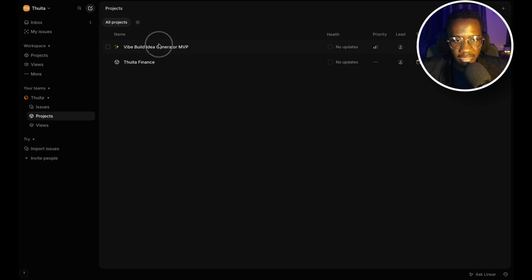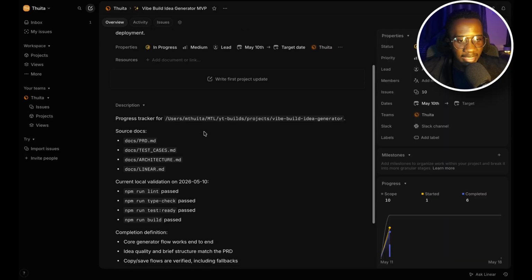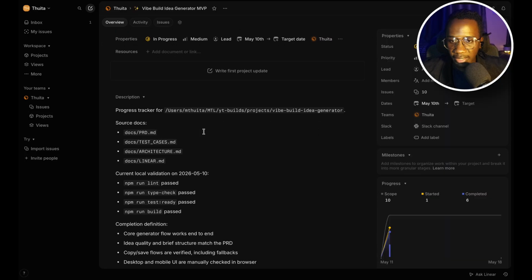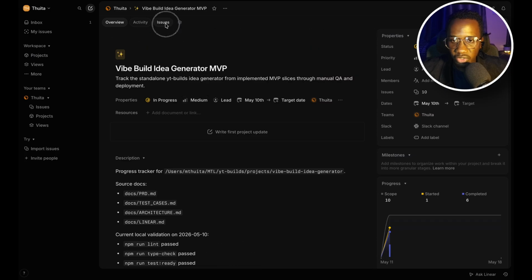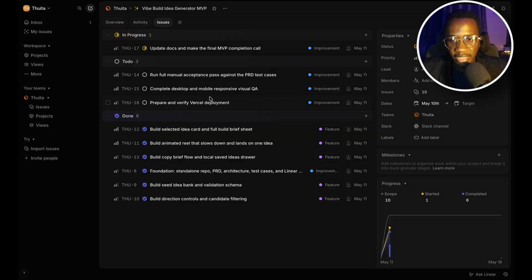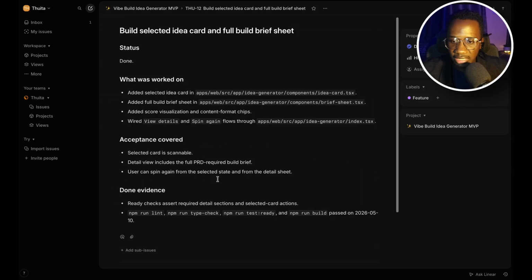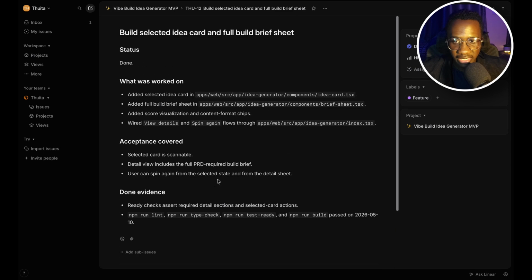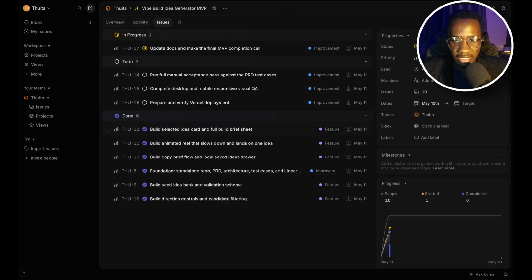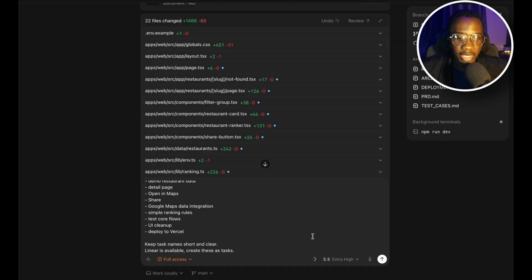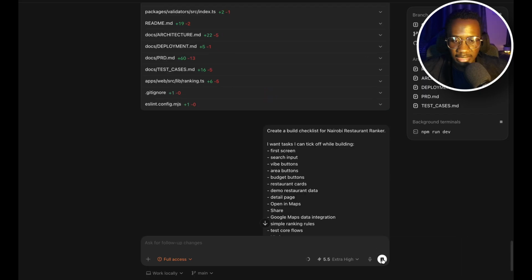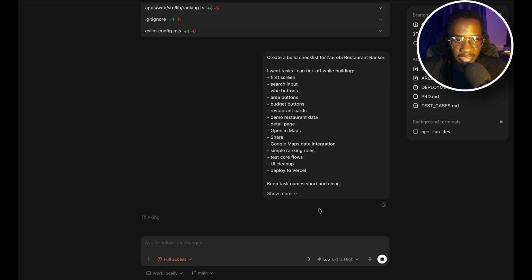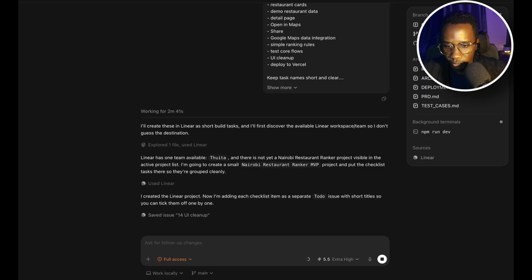So this is Linear, and how it works is just like any other project management tool. You're going to have the overview. So this is the overview of the project. You're going to have issues, and these are the different tasks you need to complete. If you click on one, for instance, you're going to see a number of items here. So this helps us keep the project structured. So once I'm satisfied with the prompt, I'll just click send, so that it sets it up for me.